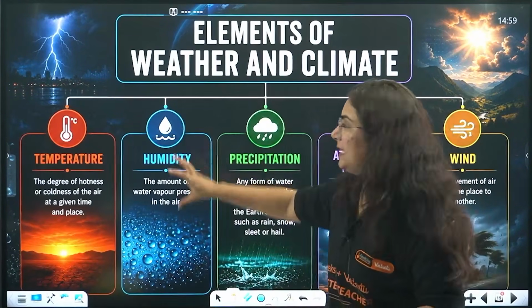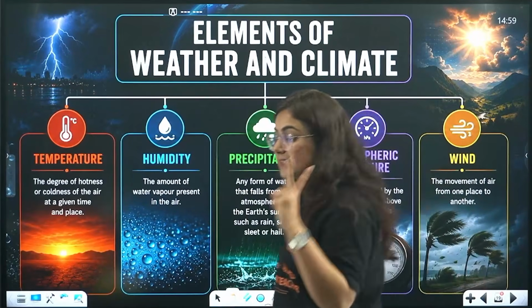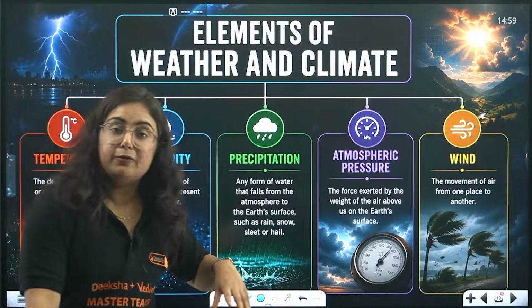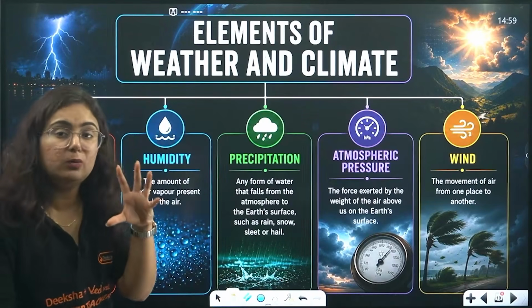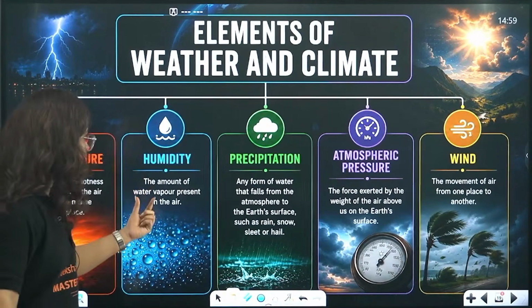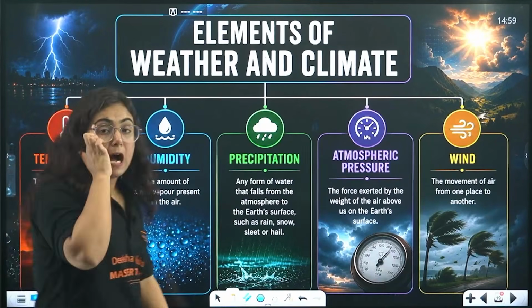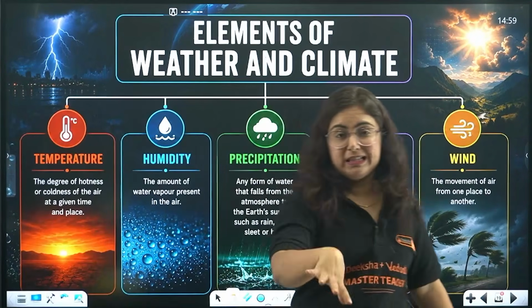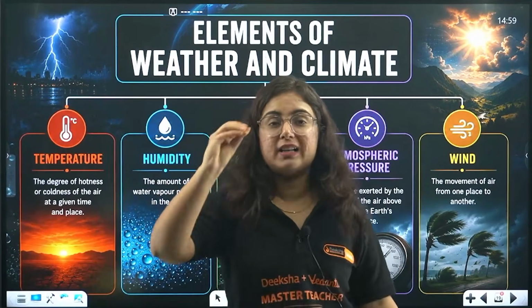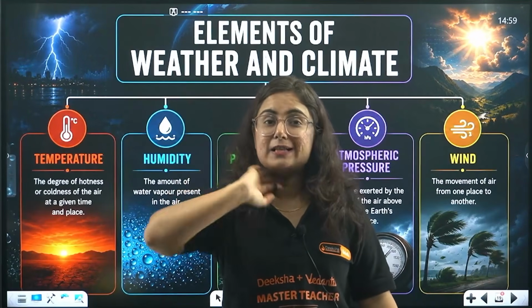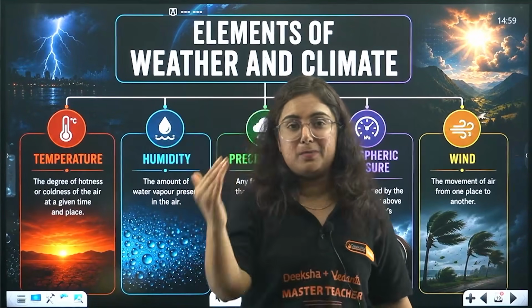So, the level of hotness or coldness at a given time, at a given place is known as temperature. Okay? Next element is humidity. Humidity defines a lot of things. First, we will learn what humidity is. So, beta, humidity is the amount of water vapor present in the air. Amount of what? Water vapor present in the air. Since childhood, you are learning the water cycle. You draw that in your exams so many times that you are fed up of drawing it.